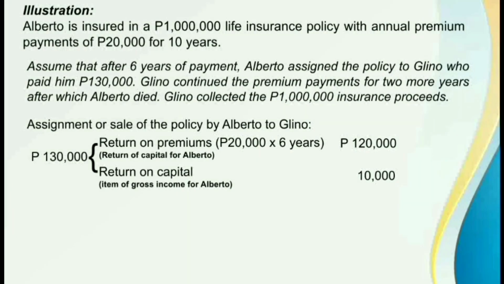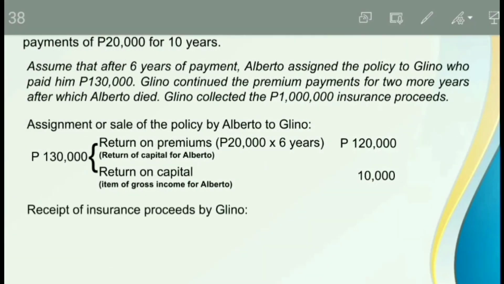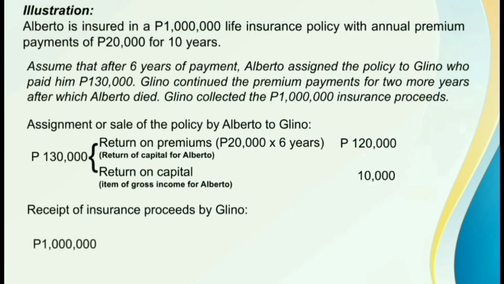Alright, dito naman tayo sa 1 million pesos insurance proceeds na natanggap ni Glino upon the death of Alberto. So, the 1 million pesos insurance proceeds actually consists of two portions. Merong return of capital and then meron ding return on capital.